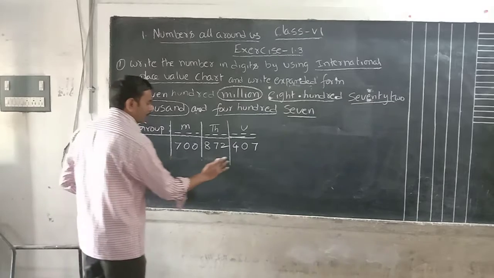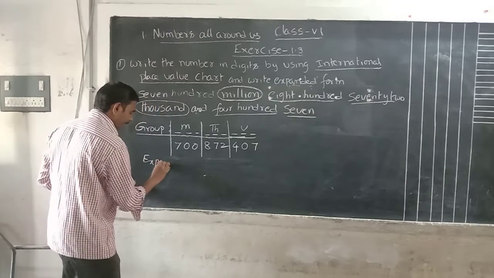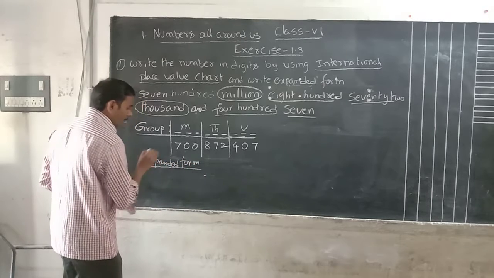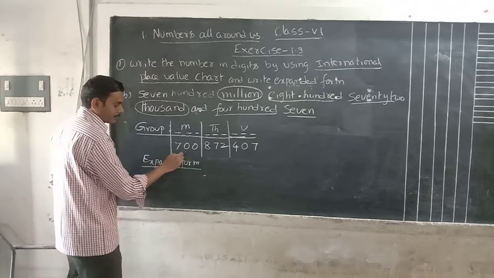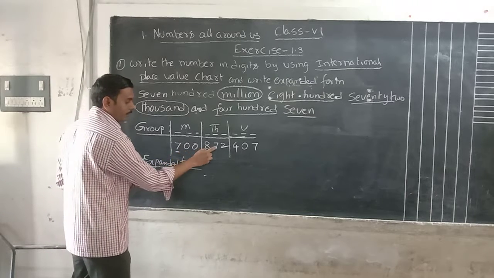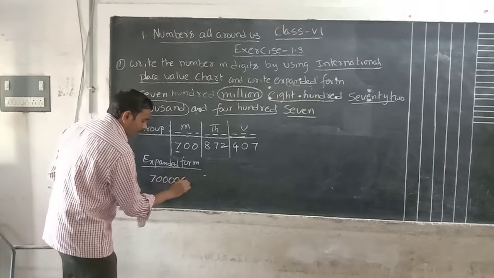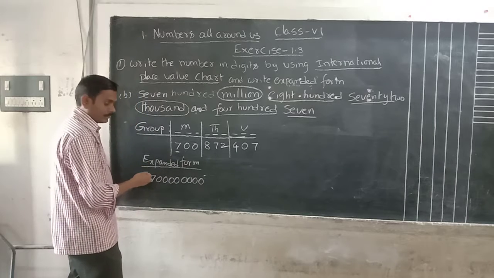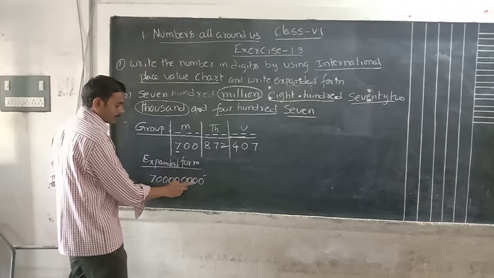Now we will write expanded form. How you can write expanded form? First digit is what here? 7. 7 beside how many digits are there? 1 2 3 4 5 6 7 8. 8 zeros, not right. While writing zeros, we have to count after writing the zeros. 1 2 3 4 5 6 7 8.